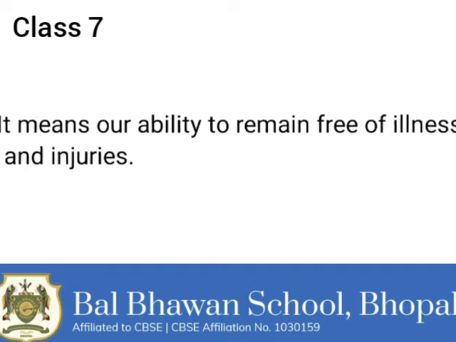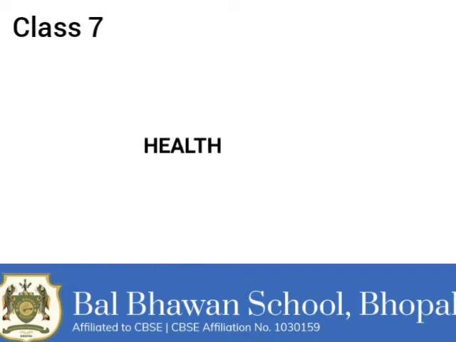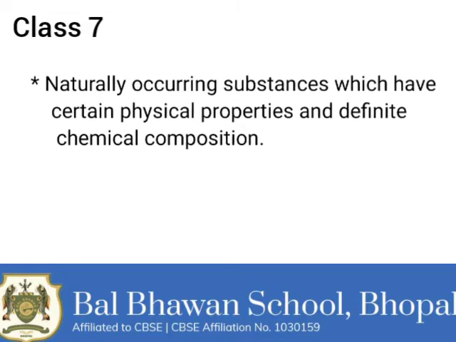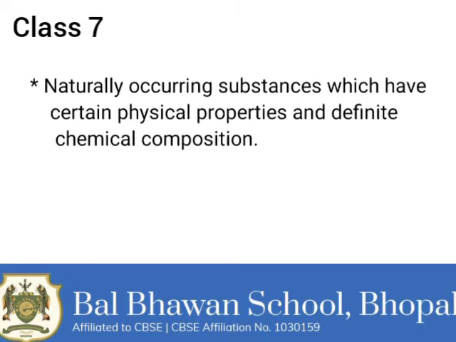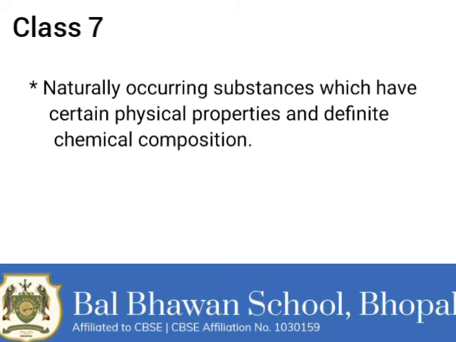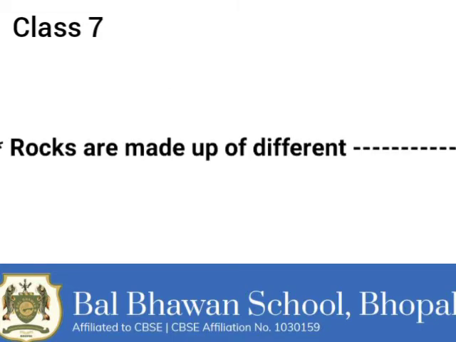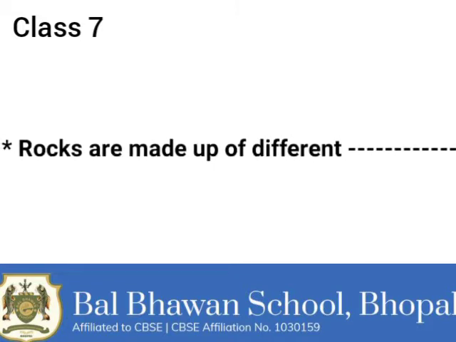Next question. Naturally occurring substances which have certain physical properties and definite chemical composition. The answer is minerals. Next question is, rocks are made up of different... Answer is minerals.